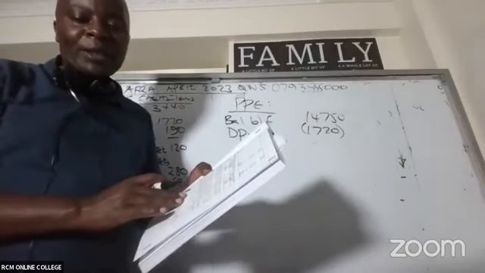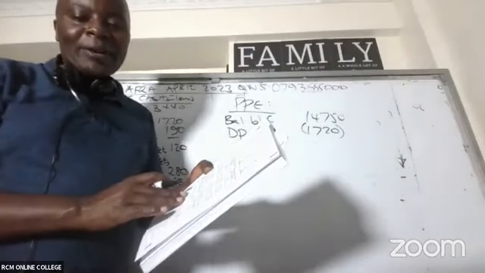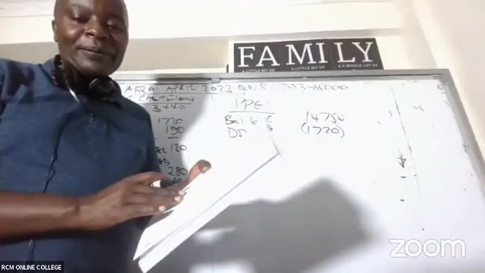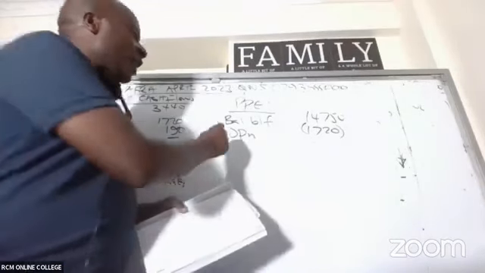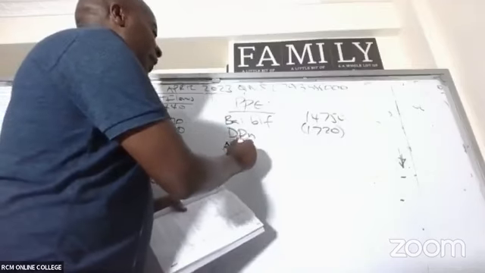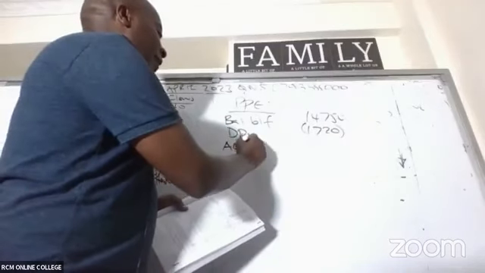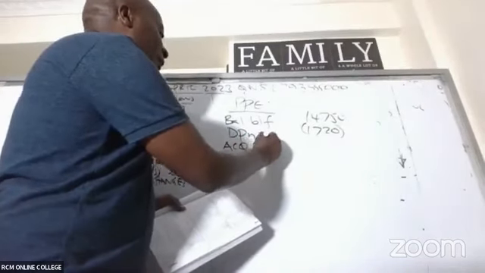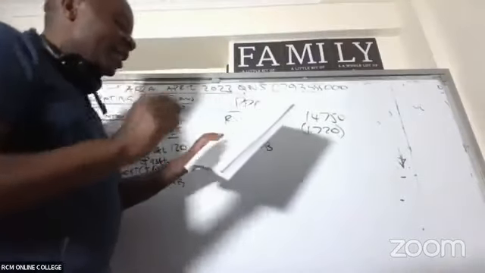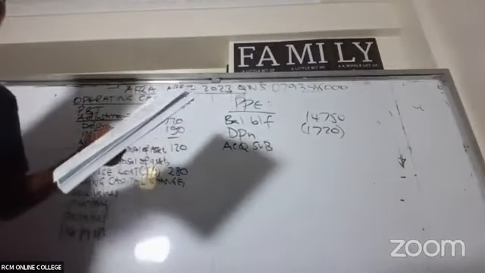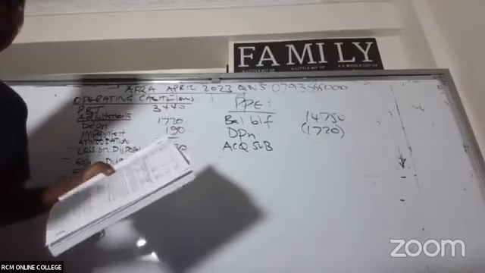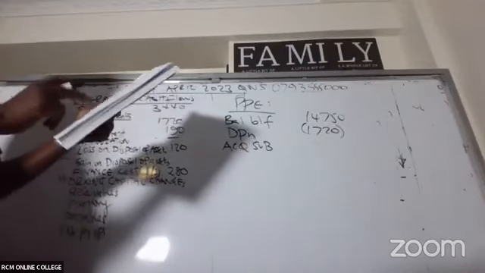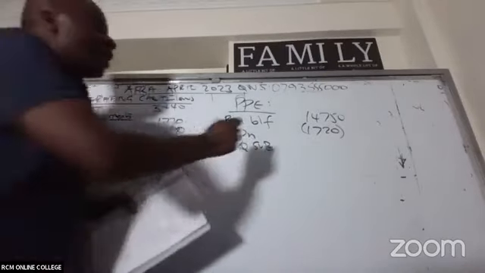2,900, isn't it? So we have here acquired subsidiary. They're giving me a figure of 2,900. It came in with a depreciation here. 2,900. Thank you very much.